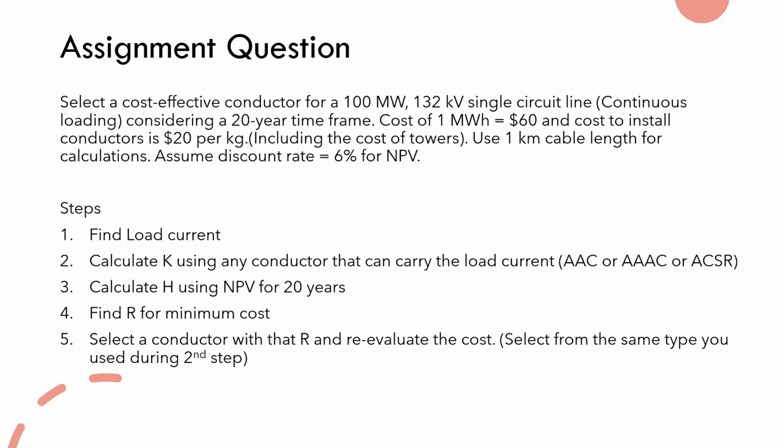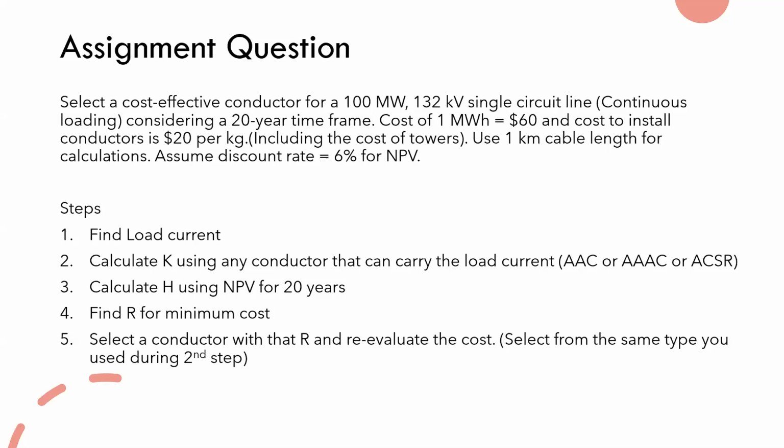They are asking us to consider a 20-year time frame, and the cost of 1 megawatt hour is $60, and the cost to install conductors, which also includes the tower cost, is $20 per kg. I think you have an idea about the weight of these conductors.